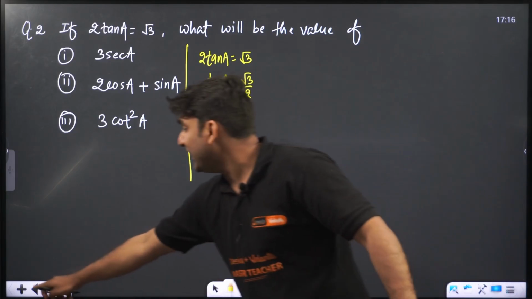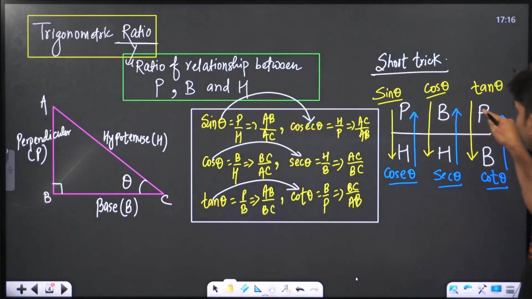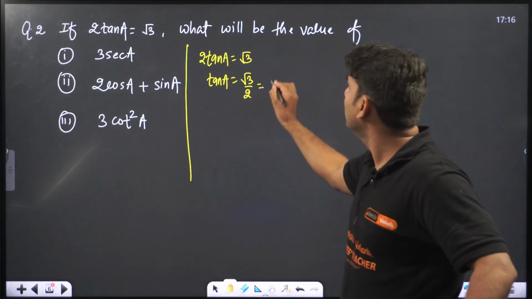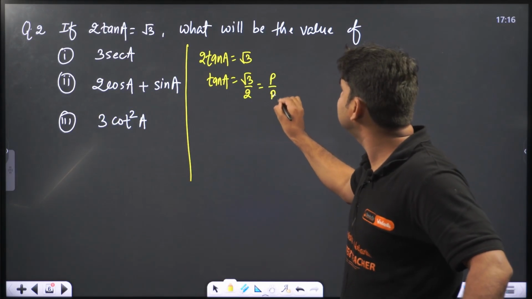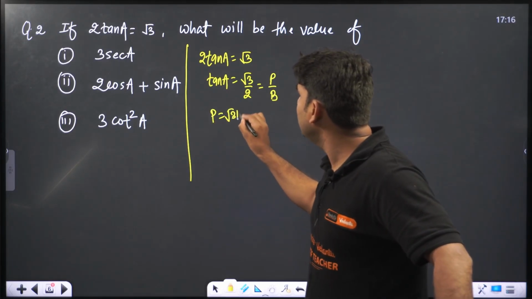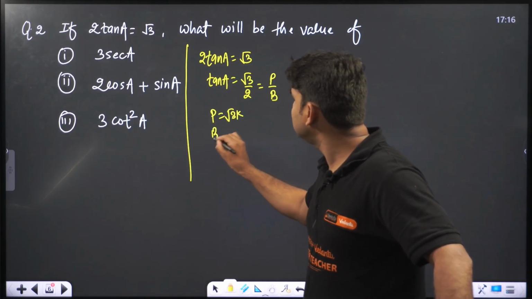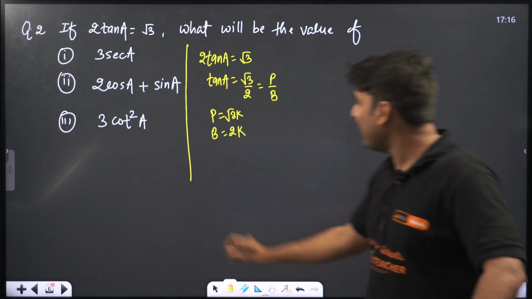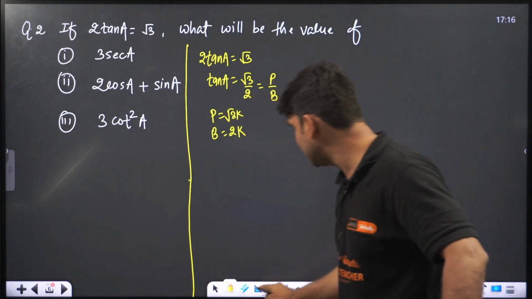Now, what is tan? Tan is equal to perpendicular by base. If you compare this value, perpendicular will become root 3, and we need a constant value k, and base will be equal to 2k. So let's make a triangle. Very simple question.